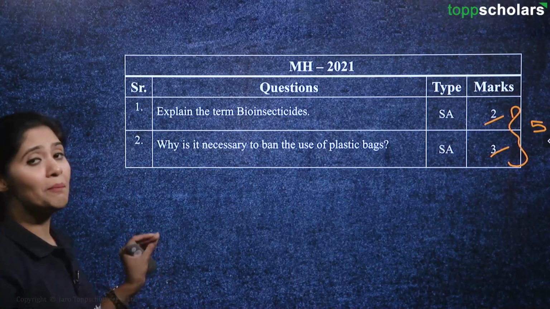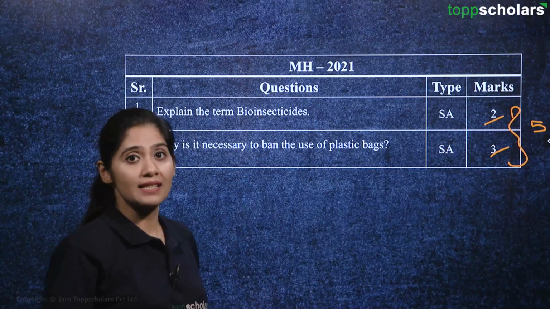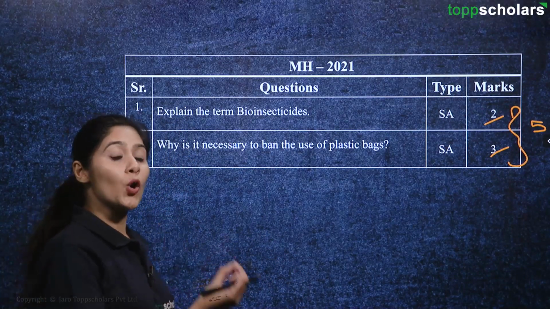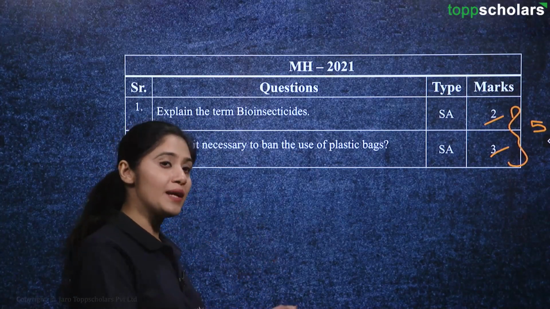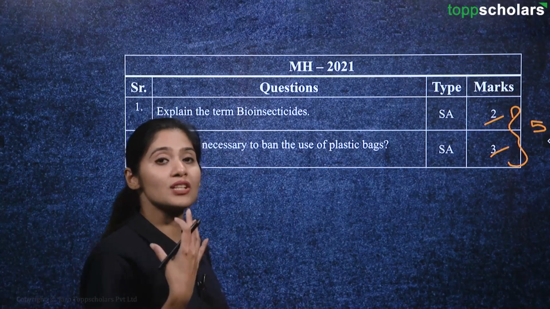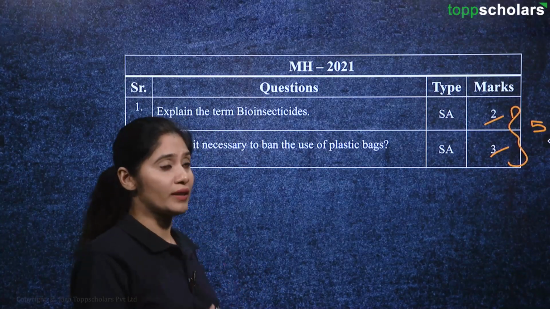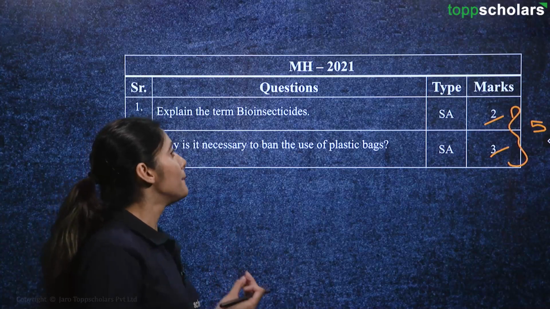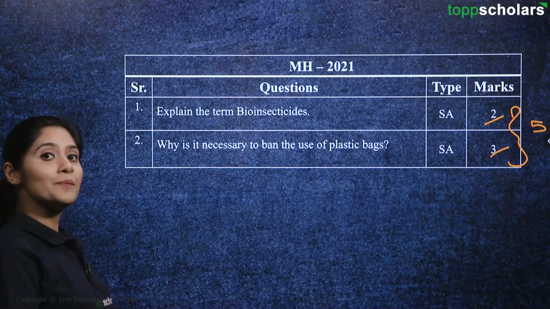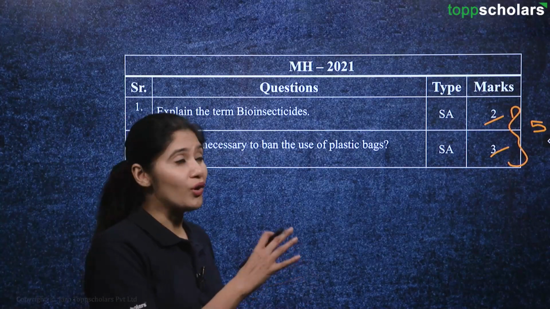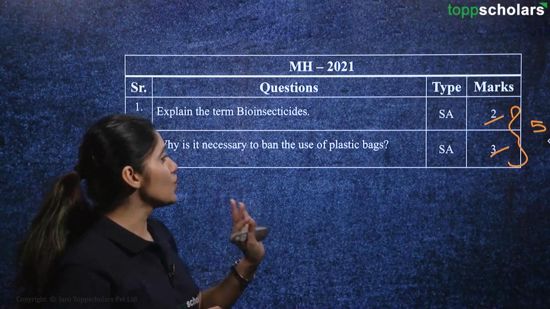First question, the term bioinsecticide. It is very easy, right? So any insecticides which are released because of the byproducts of microorganisms, or any biological components such as plants or any living organism, are known as bioinsecticides, and they are effective in restricting the growth of insects, right?